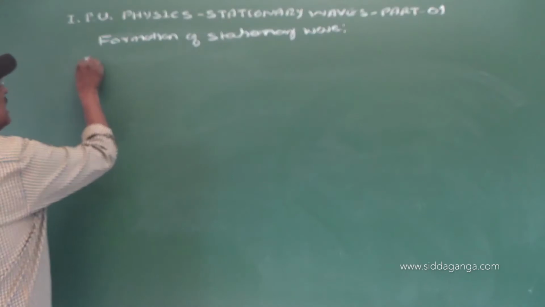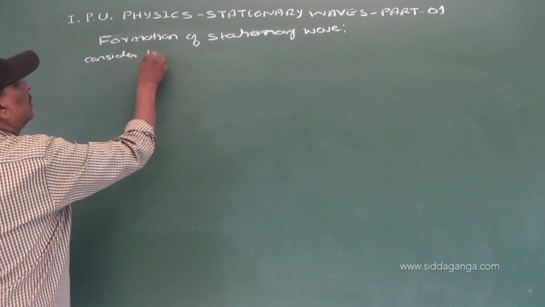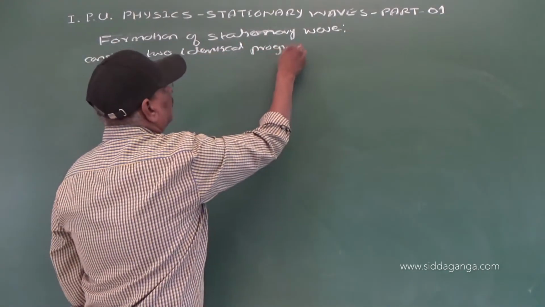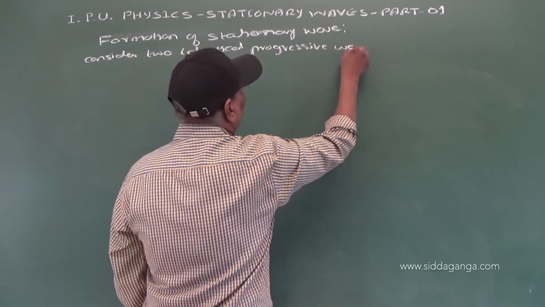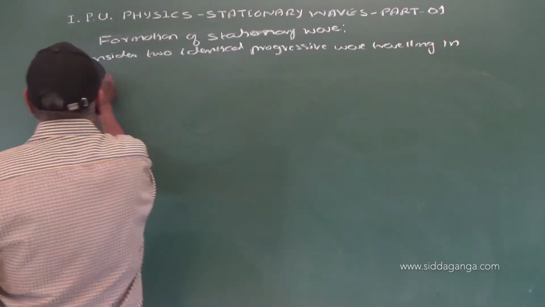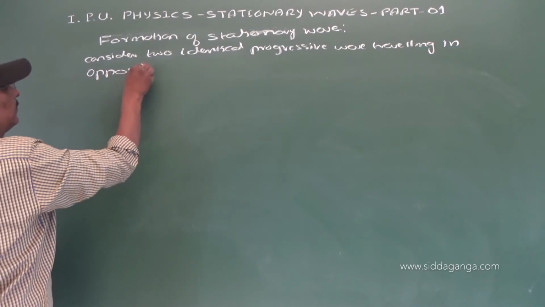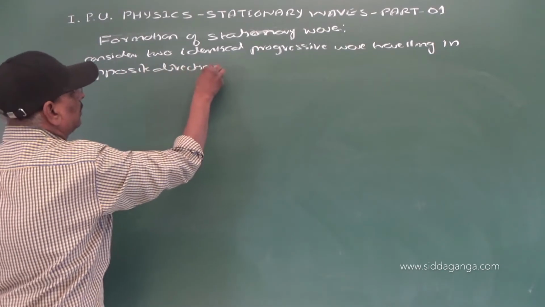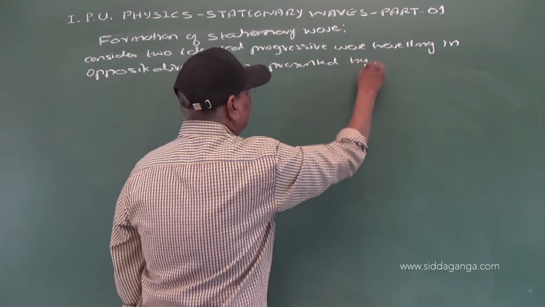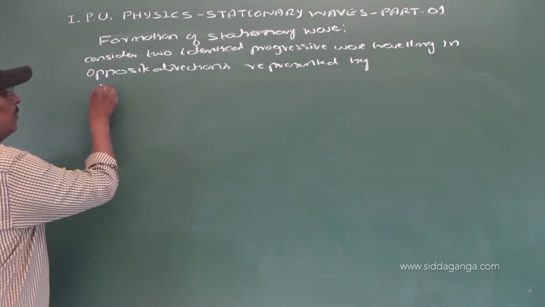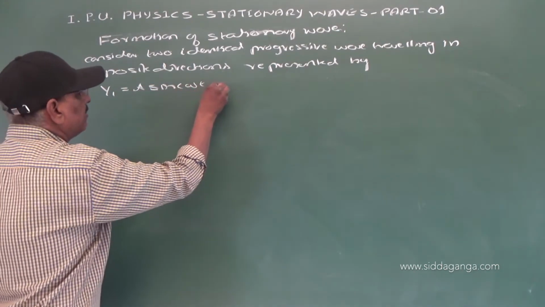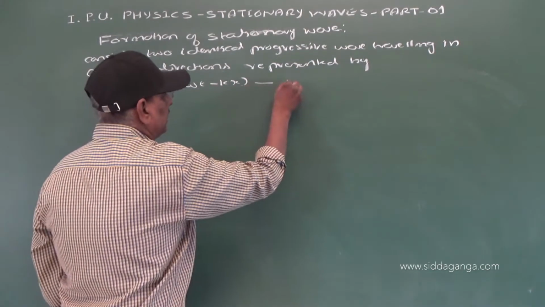Now consider two identical progressive waves traveling in opposite directions, represented by y1 is equal to a sin(omega t minus kx), equation 1.